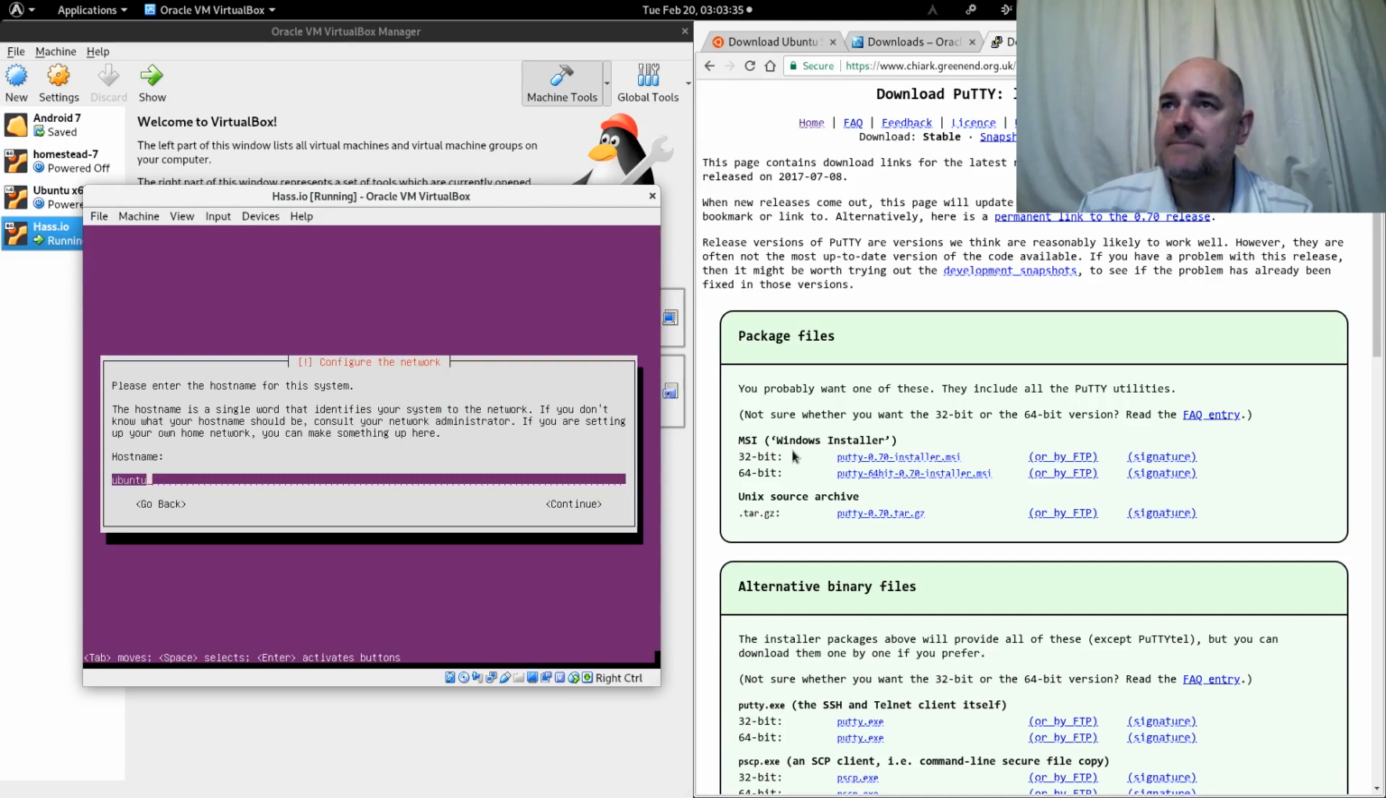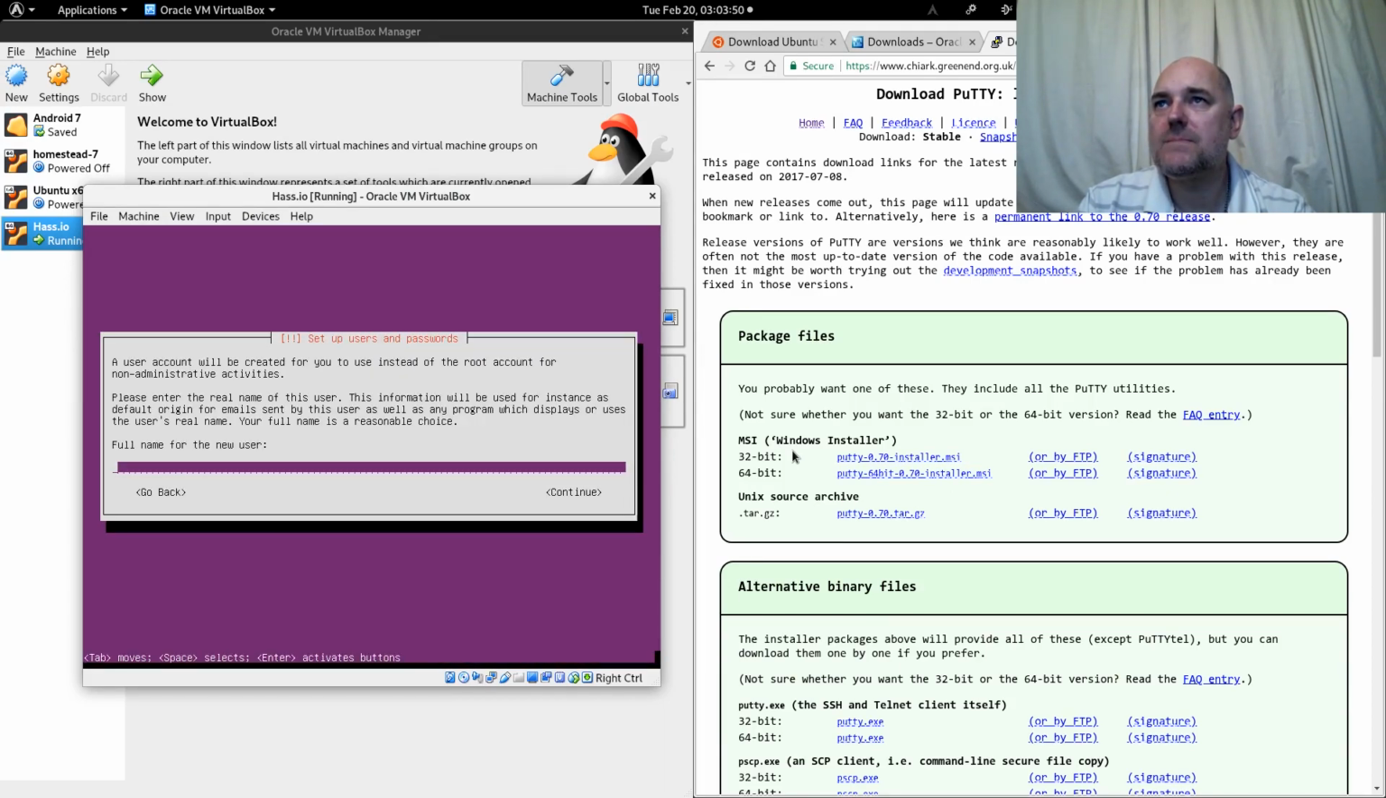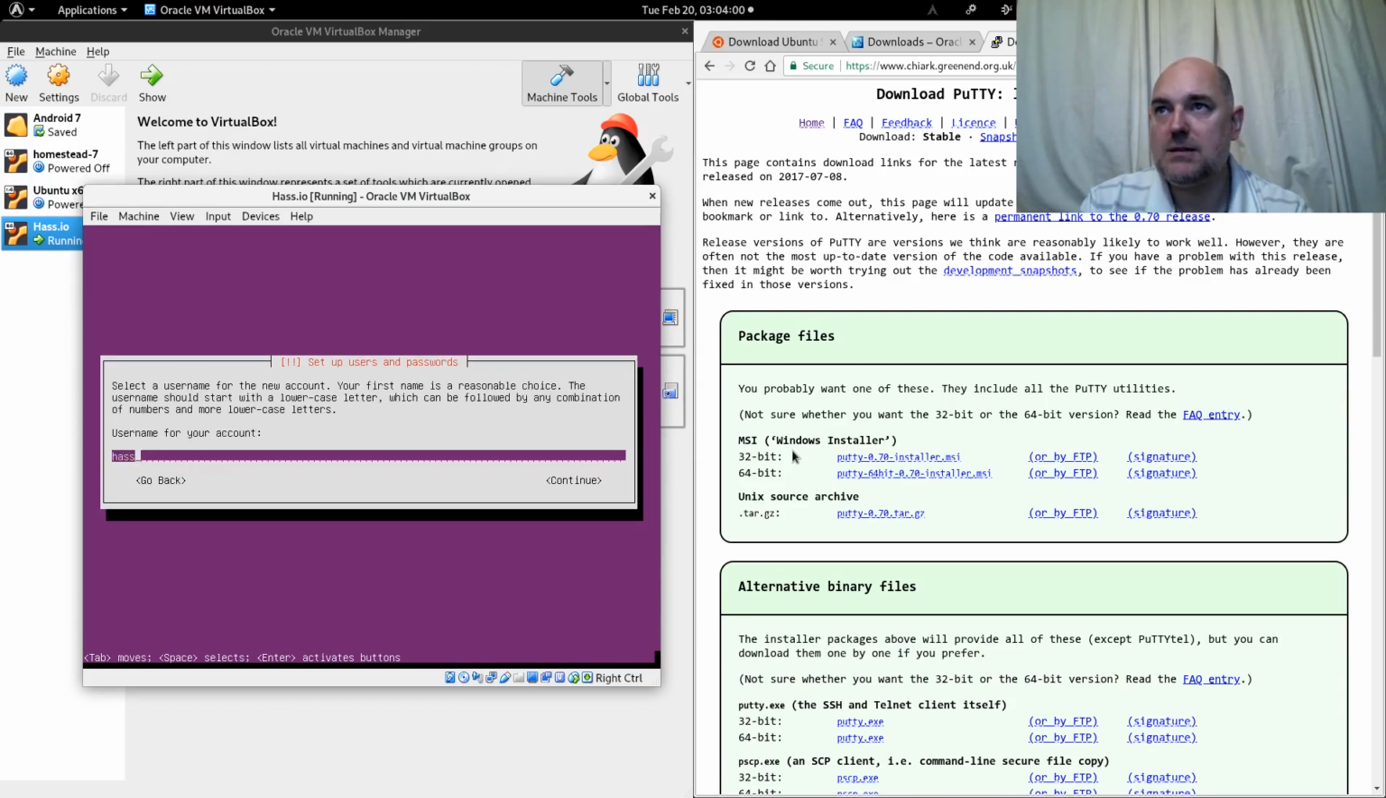Don't worry about it. Okay, so now it's asking for a host name, and the host name I am going to use is has.io. Continue, and now it's going to set up a non-root user. And it's asking for my full name. The name I'm going to give it is has.